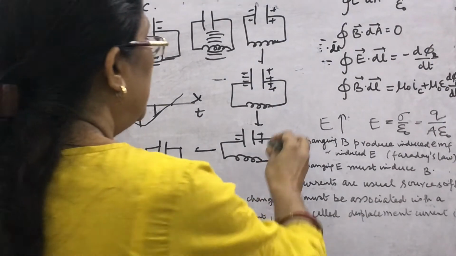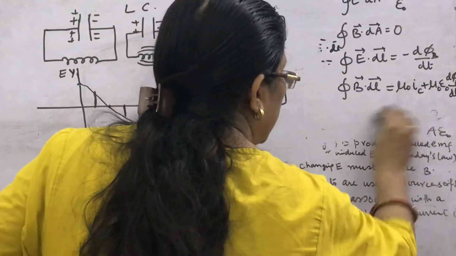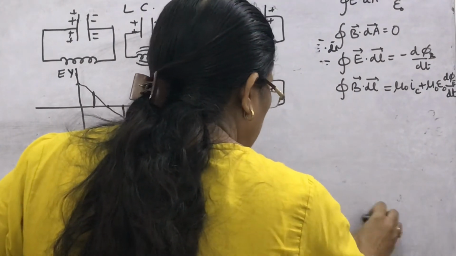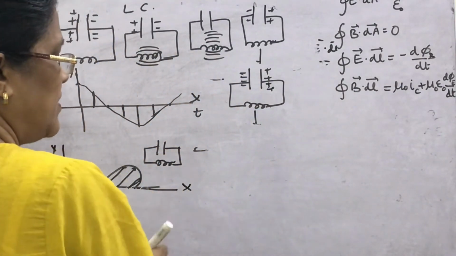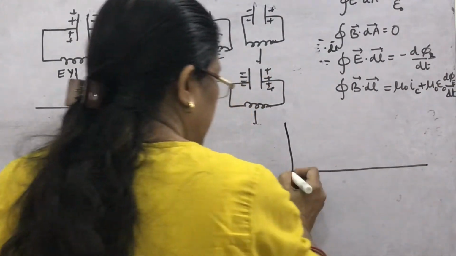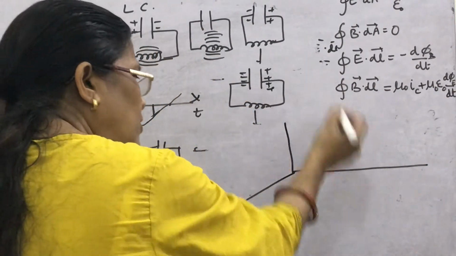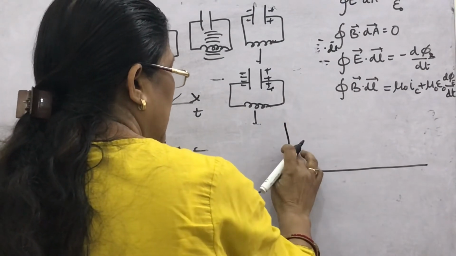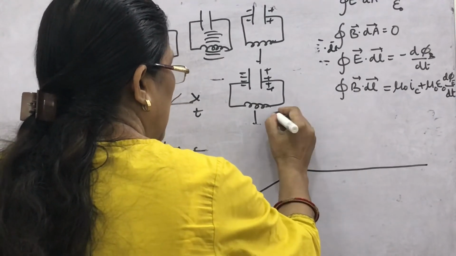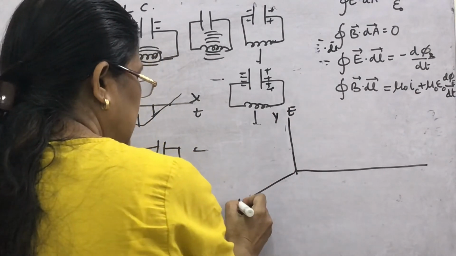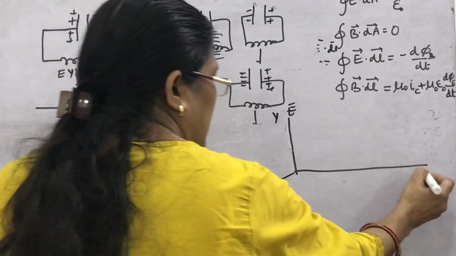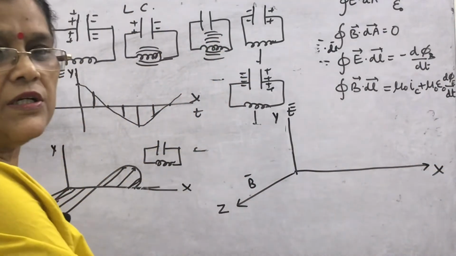So how will you draw the picture of an EM wave? This question is asked, that draw the picture of an EM wave. Then you have to draw the x, y and z axis like this. Any of the axes can represent any of the fields. I have taken here, suppose this is the y axis and the electric field is along this axis. This is the z axis, the magnetic field is along this axis, and here this is the direction of propagation.